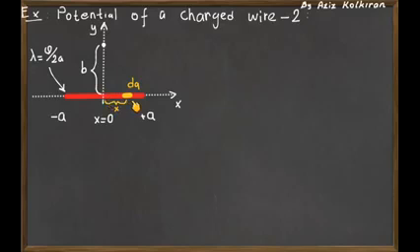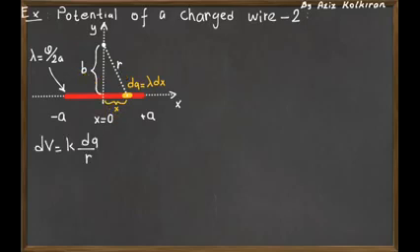Let's choose a dq which is away from the origin at a distance x, and the distance of dq to the point of interest is called r. dq may be expressed in terms of the line charge density times dx, and this forms a right triangle x, b, and r, so we can express r in terms of b and x by the geometry. r is the hypotenuse of this right triangle, and it is the square root of b squared plus x squared.